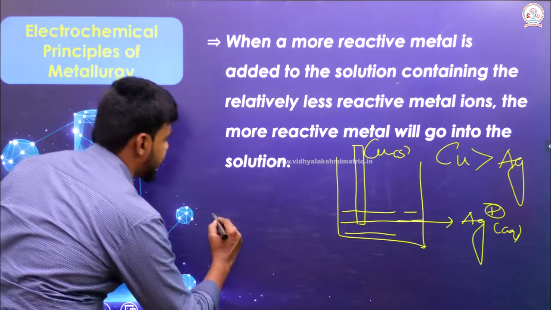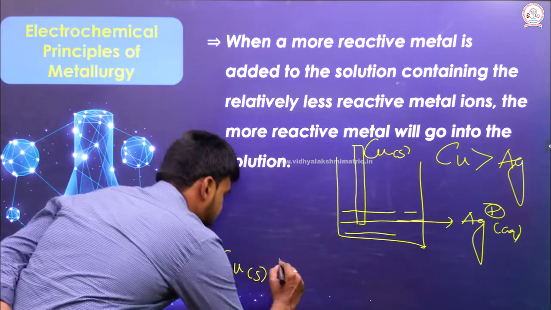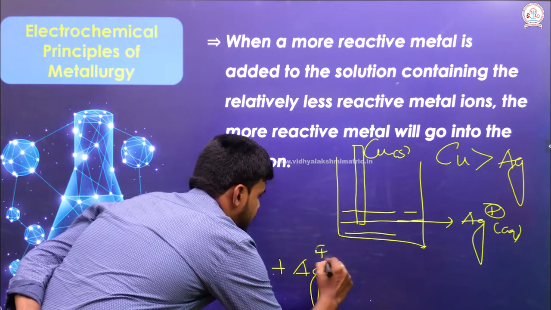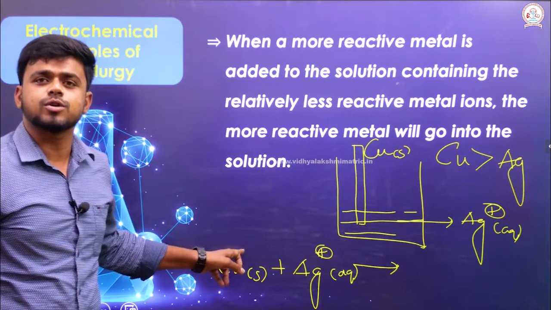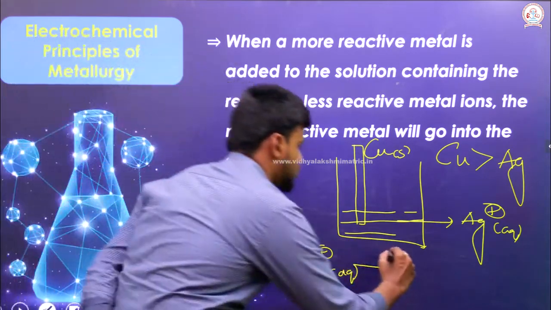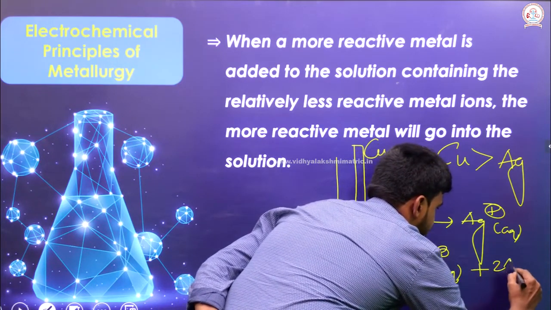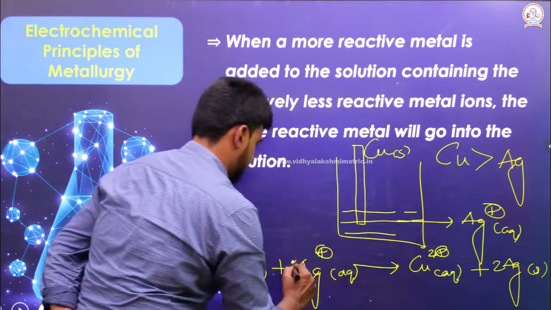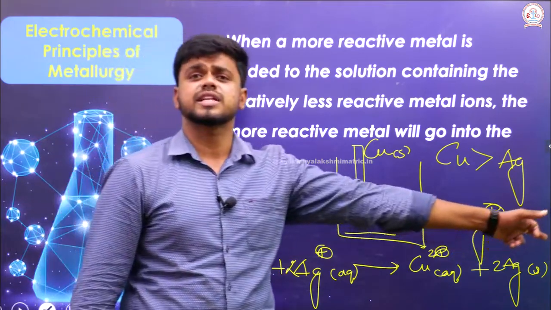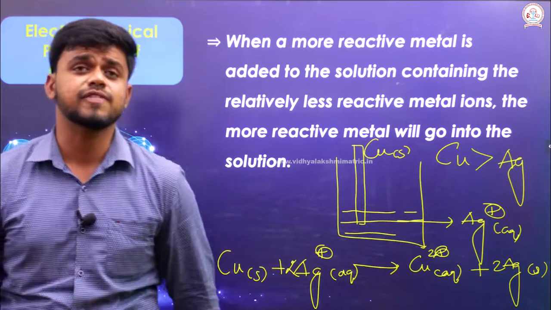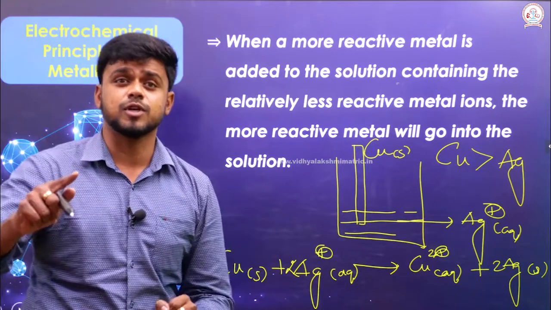So reaction-wise, I can write here that initially copper in the solid state is placed in an electrolytic solution that contains silver ion. Thereby silver goes to the electrode, copper goes to the solution. So Cu2+ in the aqueous condition, and 2Ag just deposits as a solid. Here copper undergoes oxidation, silver undergoes reduction. So it's a perfect redox reaction. This is possible only under the condition that was told previously.